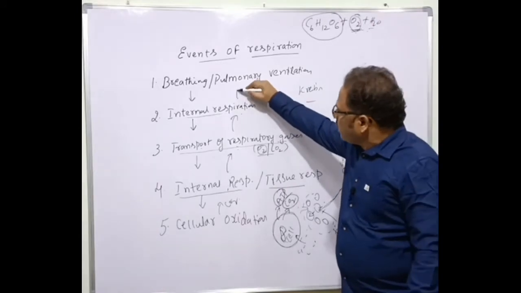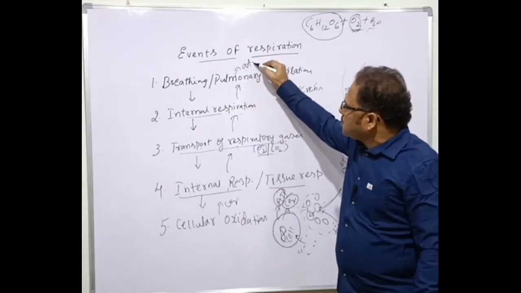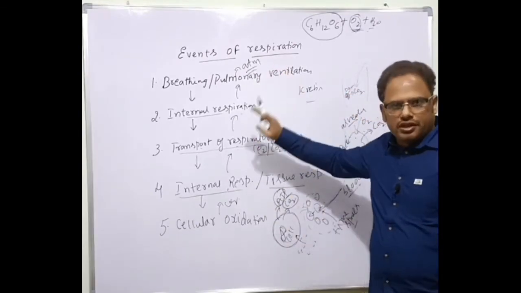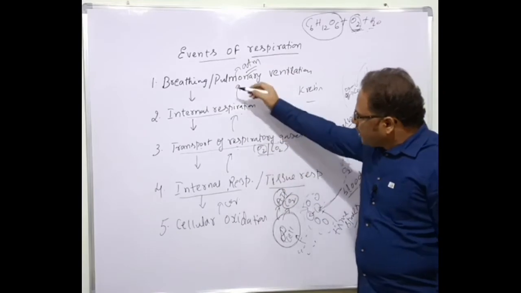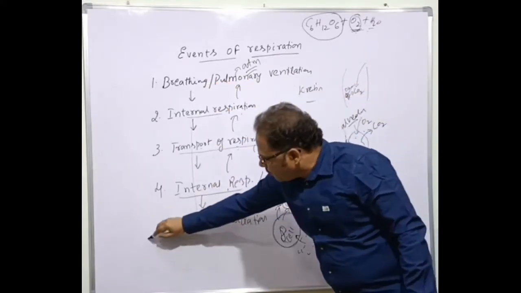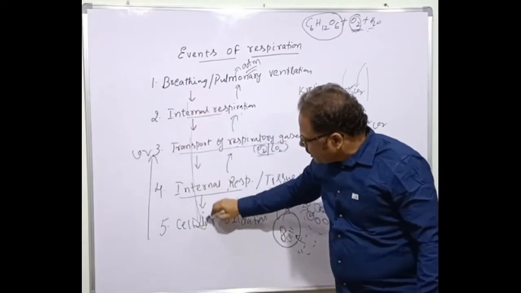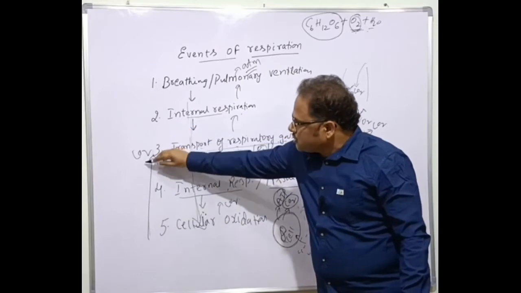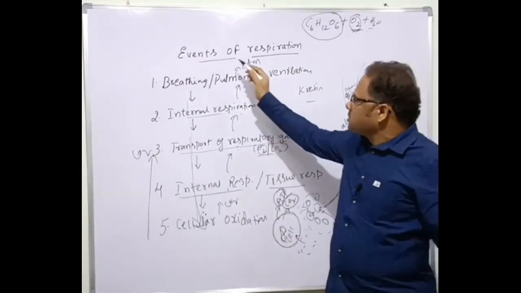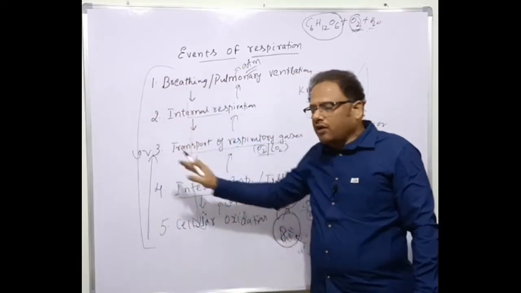Again here the carbon dioxide is released out into the atmosphere during the exhalation or expiration. Okay, students, this is a two-way process here. Oxygen is entering in this direction and carbon dioxide is exiting in the reverse direction. This two-way process is happening because of the 5 events of respiration. These are the 5 events of respiration.